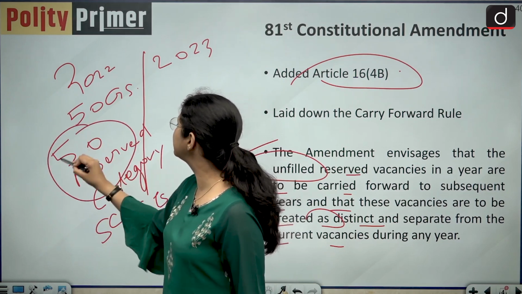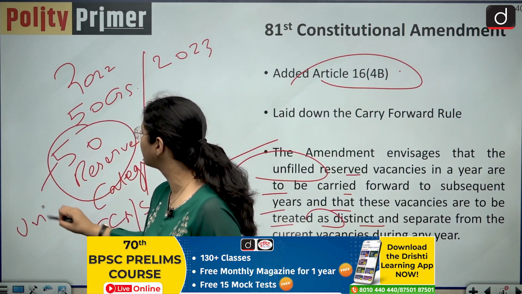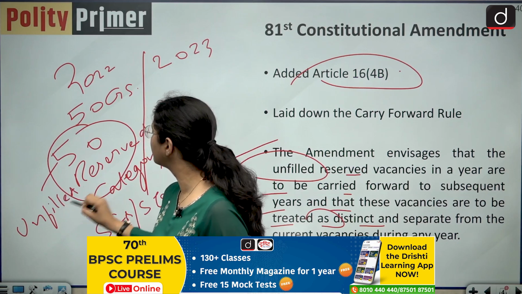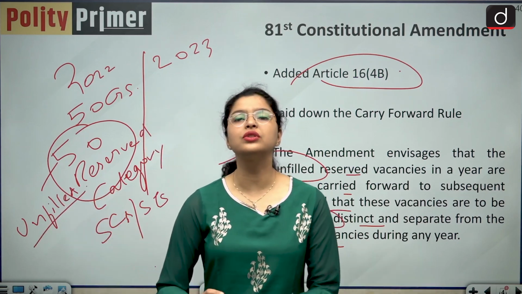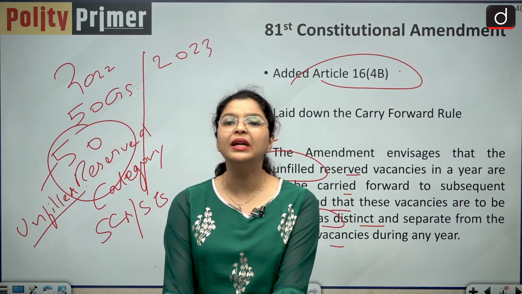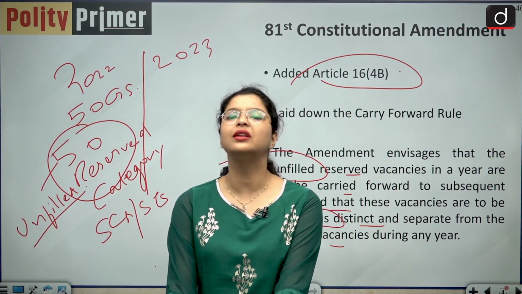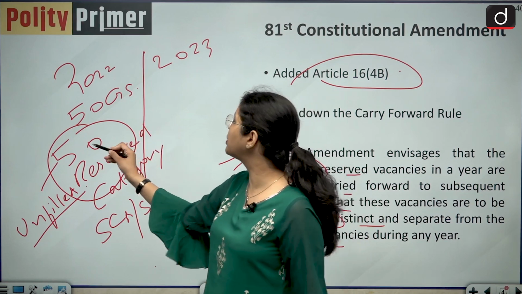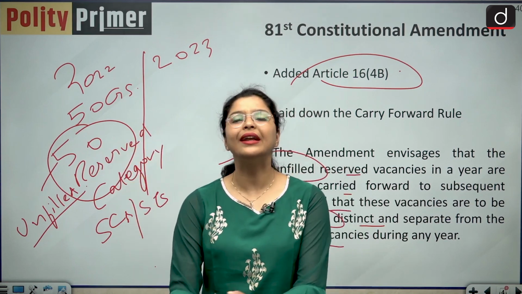If these 50 seats are unfilled in the year 2022, these cannot be given to the students in the general category. They cannot say, okay, these are unfilled, kindly provide these seats to us.